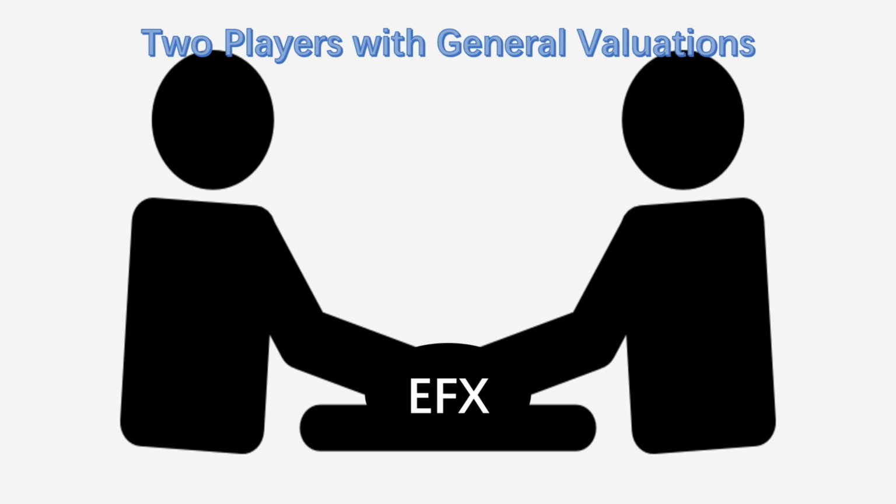The situation for two players with general valuations is a bit complicated because a subset of each product needs to be considered, making the algorithm's design and operation more difficult. In the case of two players with general valuations, each player has the same number of products, and each product has a different value, which is the same as two players with additive valuations.